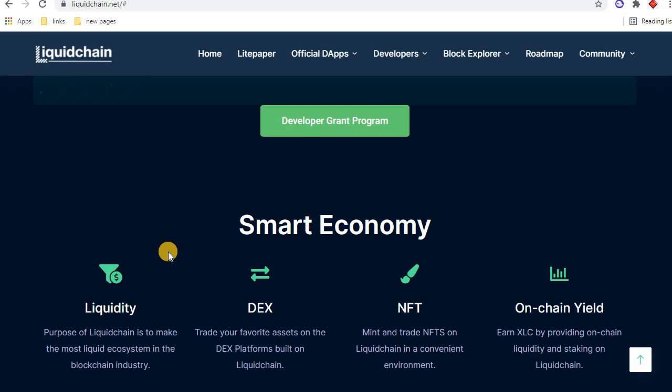The purpose of Liquid Chain is to make the most liquid ecosystem in the blockchain industry. As I showed you their DEX, trade your favorite asset on the DEX platform. You can also trade your NFTs and mint them on the Liquid Chain blockchain. One chain yield. As I told you, its token ticker is XLC. Earn XLC by providing on-chain liquidity and staking on Liquid Chain.